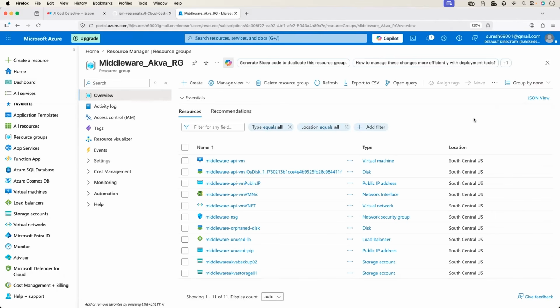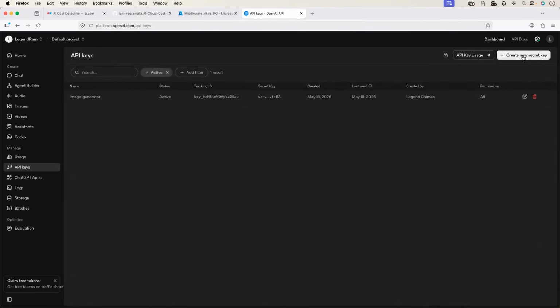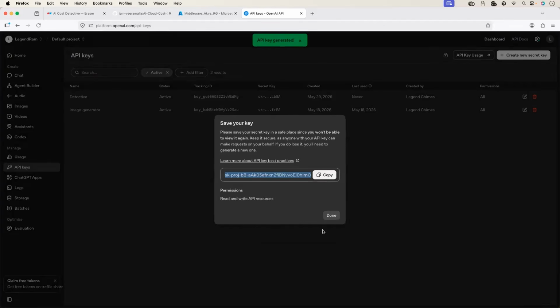Now the second thing, we need an OpenAI API key. I have that ready as well. All that you have to do, let's say you want to use an OpenAI API key, is get to platform.openai.com. Then you have to get to the API keys. Click here, create a new secret API key, provide a name. Let's say, let me call it Detective. Choose the default project or you can create a project. Then click on create secret key.